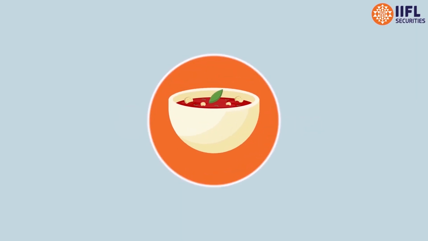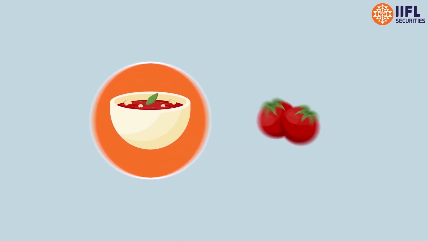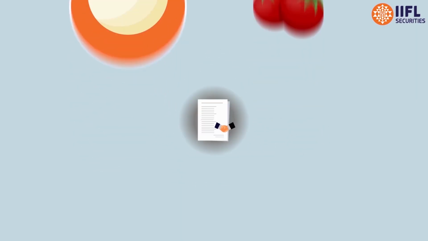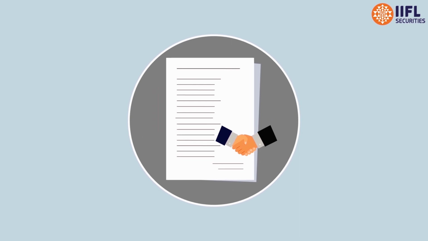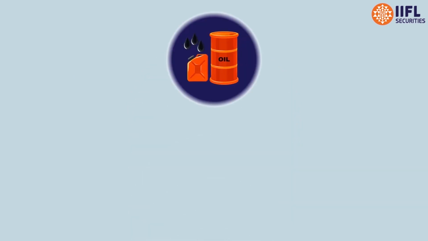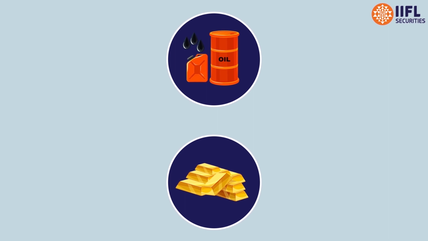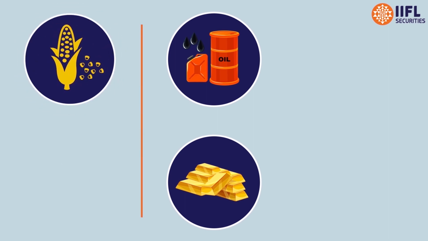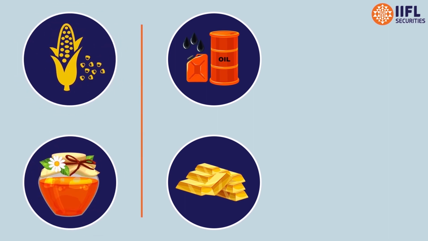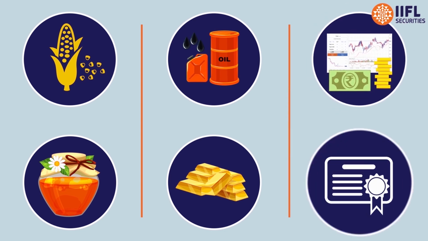Dear investor, just like tomato soup is a derivative of tomato, options are a derivative of underlying assets. These assets could be natural resources like oil and gold. These assets could be agro-commodities like corn and honey. And the assets could be financial like stocks and bonds.